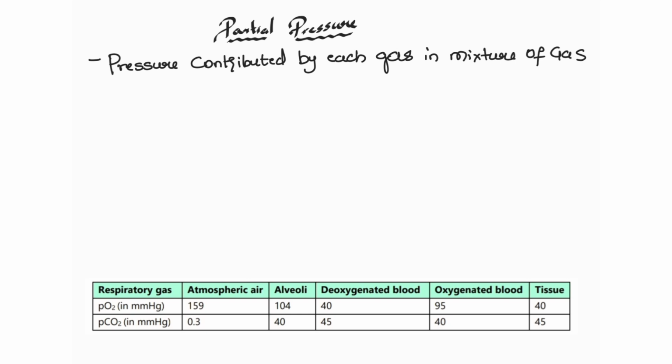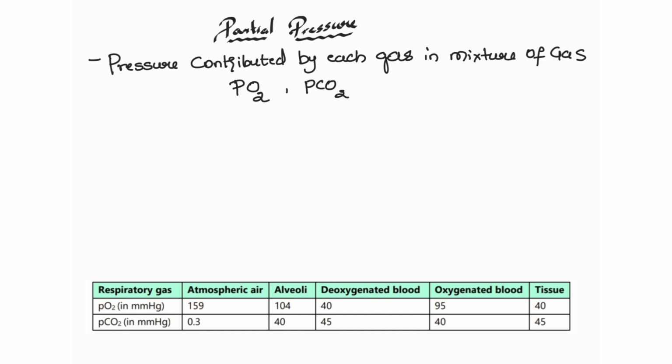So it may be in different locations. In the atmosphere the partial pressure differs. In the lungs the partial pressure differs. So this is the partial pressure. Partial pressure of oxygen is denoted by PO2, and the partial pressure of carbon dioxide is denoted by PCO2.